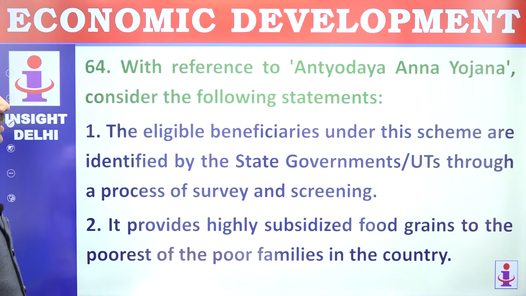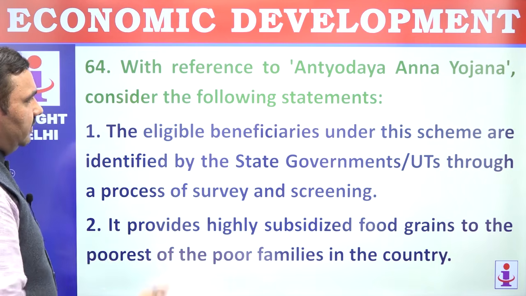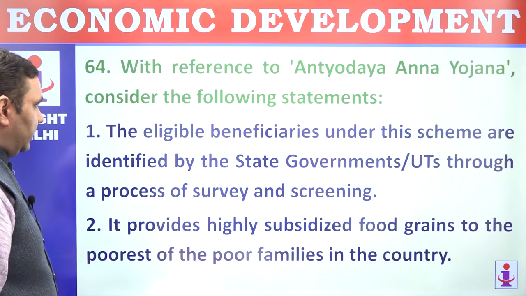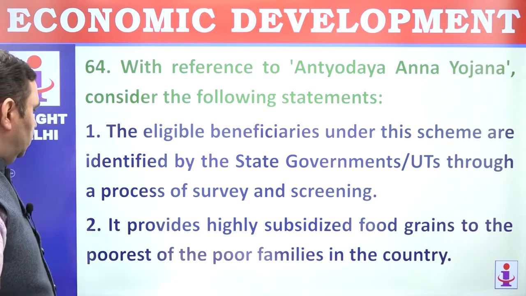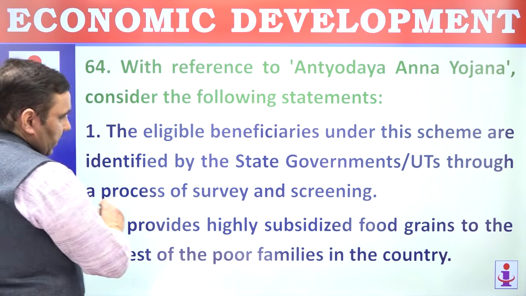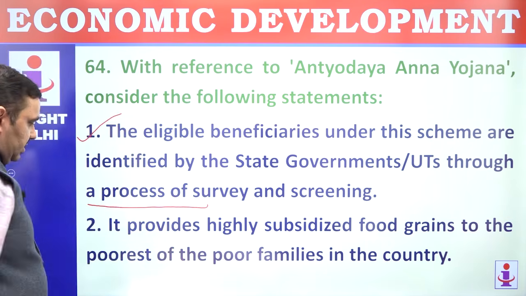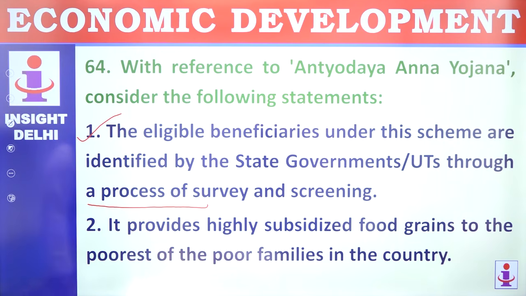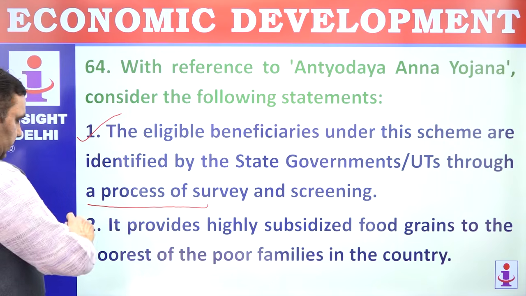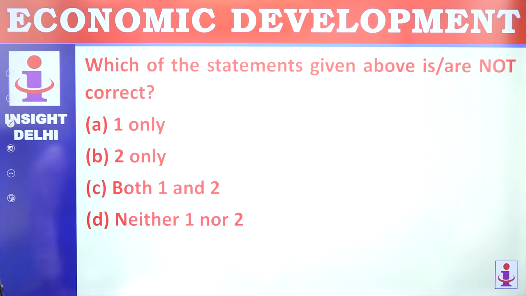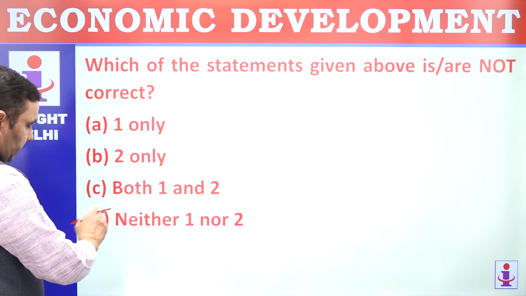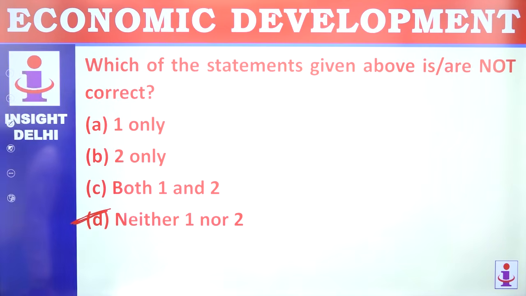64. With reference to Antyodaya Anna Yojana, consider following statements. The eligible beneficiaries under this scheme are identified by state governments, UTs, through a process of survey and screening. That's correct. It provides highly subsidized food grains to the poorest of the poor. That's correct. Which statement is not correct? None of them. Both are correct. So answer will be D. None of them is incorrect.